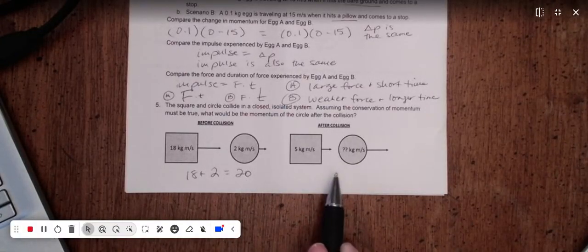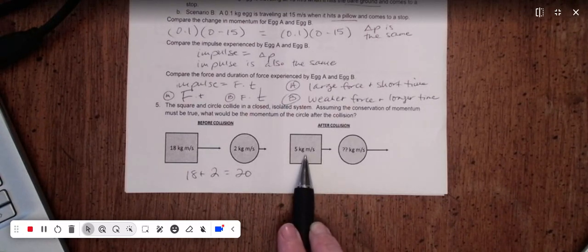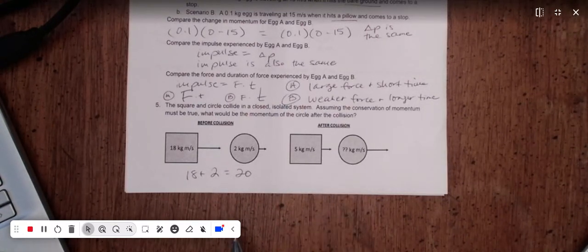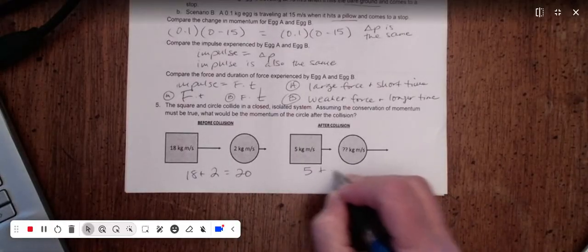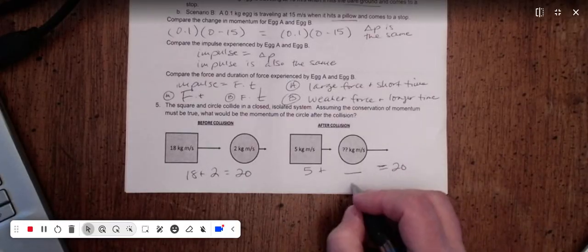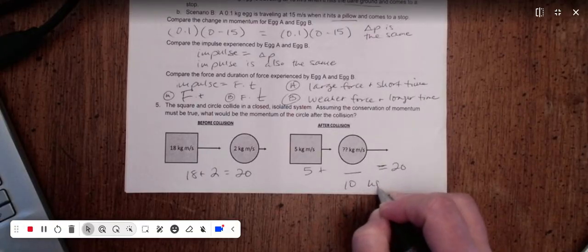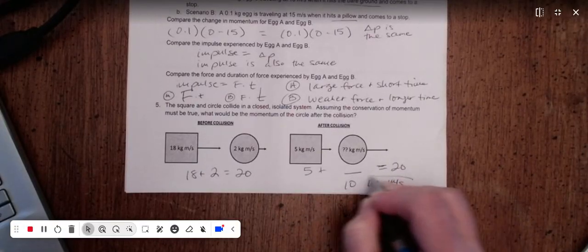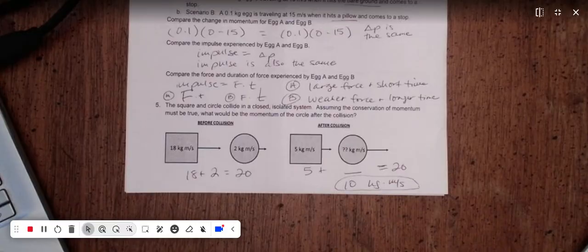That has to be the same total after the collision. So if my square has 5, that means my circle has to have 15 because I need to add up to 20. So 5 plus something equals 20. The something for the circle is going to be 15 kilograms times meters per second because momentum's conserved.